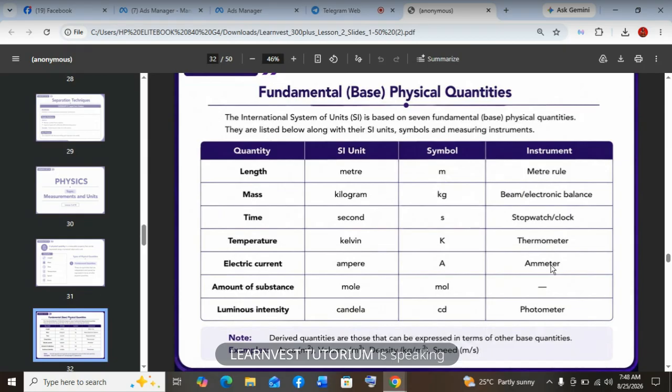Okay. So note that derived quantities are those that can be expressed in terms of other fundamental quantities. So derived quantities are obtained from the combination of fundamental quantities. So example is area. Area is combination of length. That's why it's meter squared. Volume is also combination of length three times. That's why it's meter cube. Density is combination of mass and length cubed. That's why it's kilogram per meter cube. Speed is combination of length and time. That's why it's meters per second. So those are derived quantities.